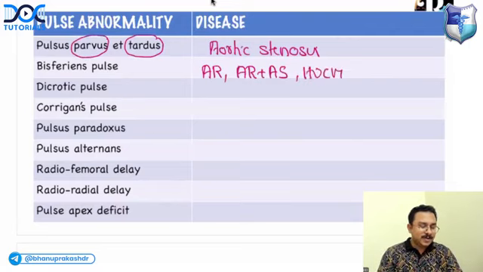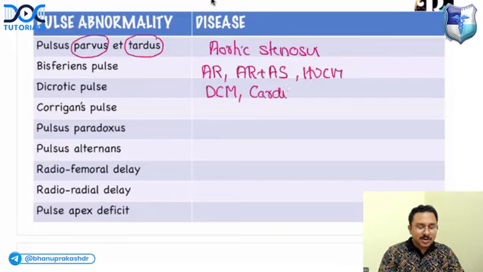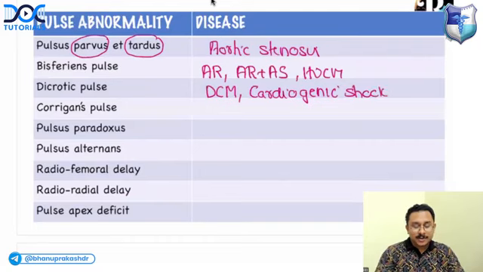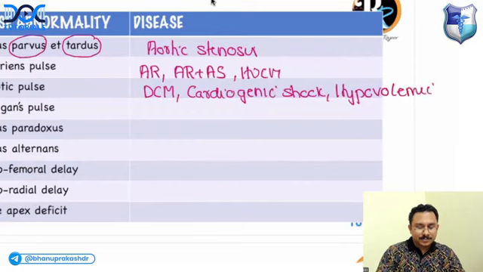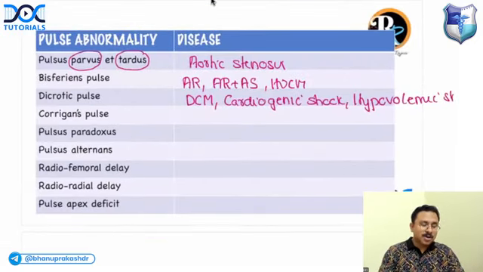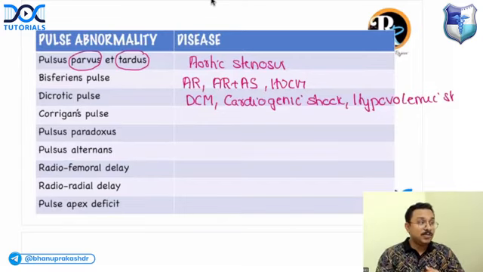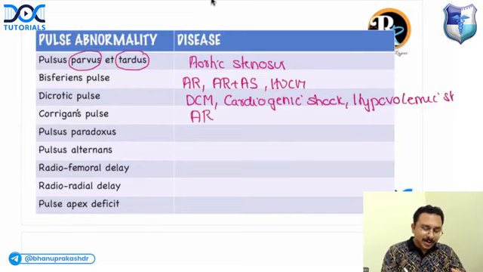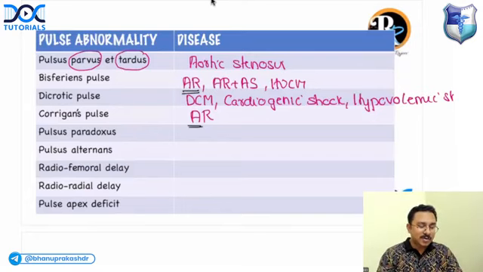Next, dicrotic pulse is seen in dilated cardiomyopathy, cardiogenic shock, and hypovolemic shock. What about Corrigan's pulse? Corrigan's pulse, also called high volume collapsing pulse, is seen in aortic regurgitation. So remember, aortic regurgitation can have bisferiens pulse, and aortic regurgitation can have Corrigan's pulse.